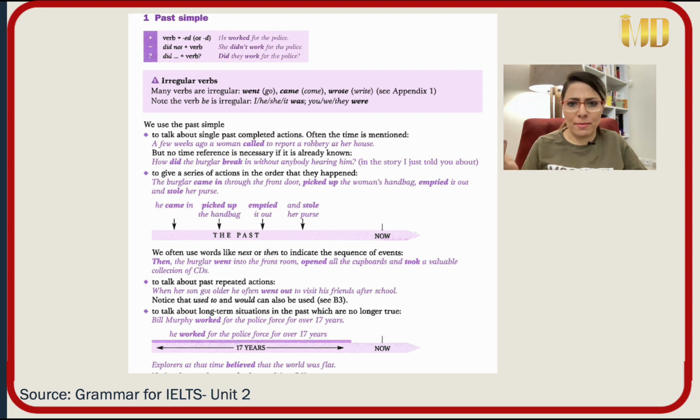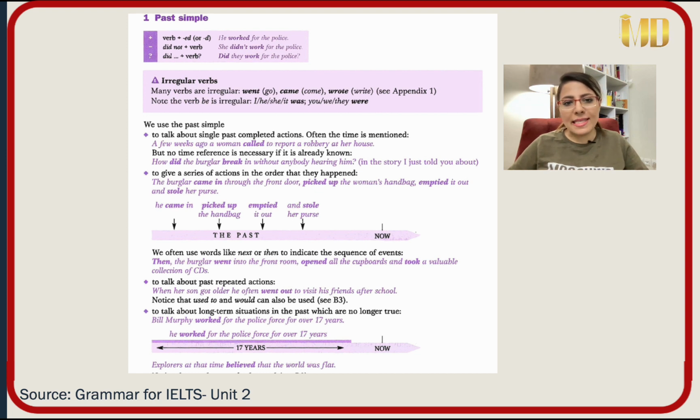So it means that listener and speaker they know about the time reference, so there is no need to say again and mention time reference again.